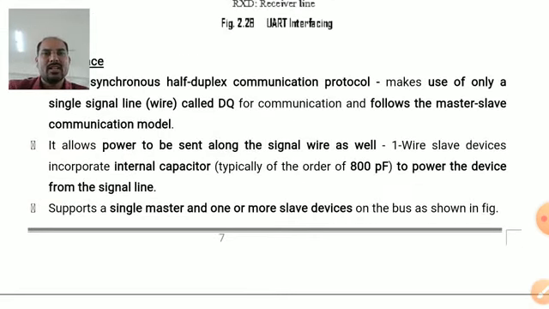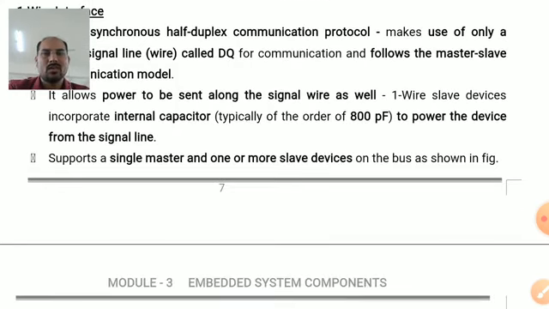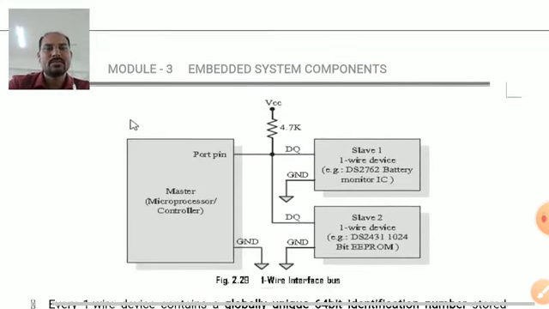Here it allows power to be sent along the signal wire, and one wire slave devices have an internal capacitor of the value 800 picofarad to send the power along the signal line. It supports a single master and one or more slave devices.